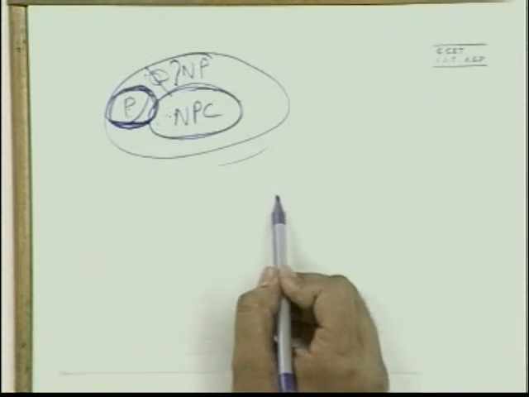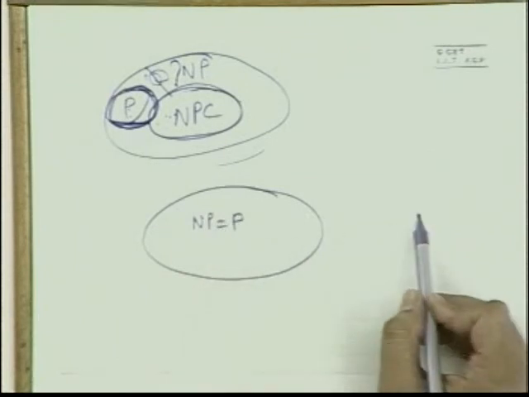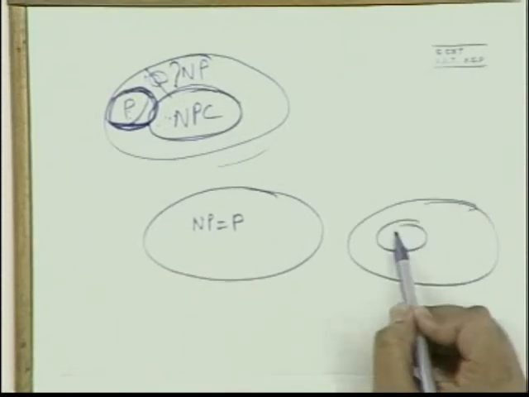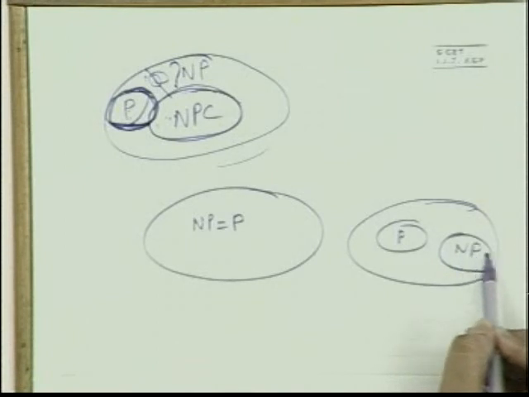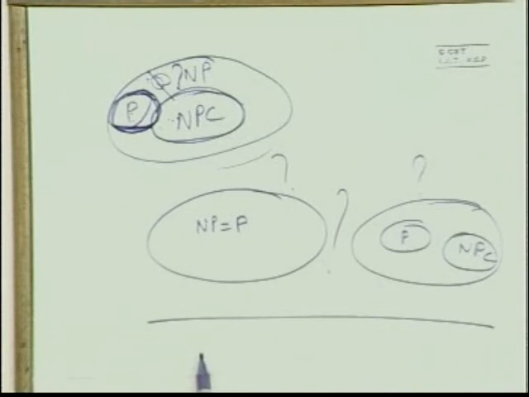So I finish with this note. We don't know whether the class is this or the class is this. Nobody knows. I hope someday this question will be resolved. But for the last how many years? It may be more than 30 or 50 years. This is lying open. I don't know exactly how many years, but this is one of the oldest questions in computer science. Okay, with this note I finish today.